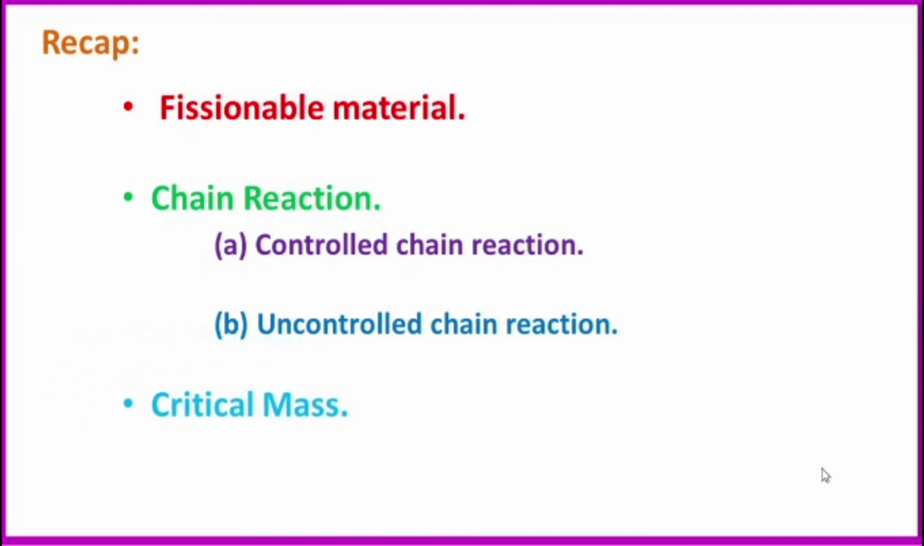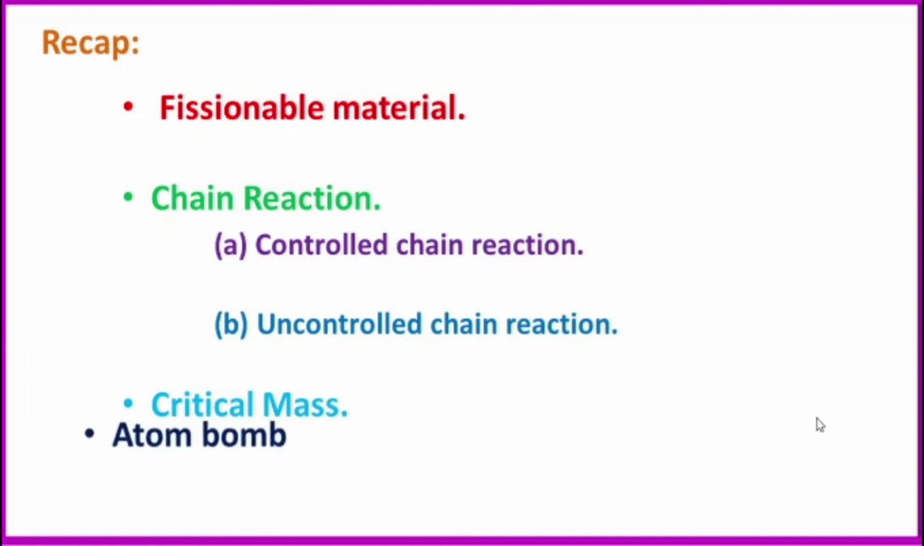The next one, critical mass. The minimum mass of a fissile material necessary to sustain the chain reaction is called critical mass. It is indicated by Mc. Critical mass depends on three factors: density, size and nature of the fissile material. Then we studied about subcritical and supercritical. What is subcritical? If the mass of the fissile material is less than the critical mass, it is subcritical. If the mass of the fissile material is more than the critical mass, it is supercritical.